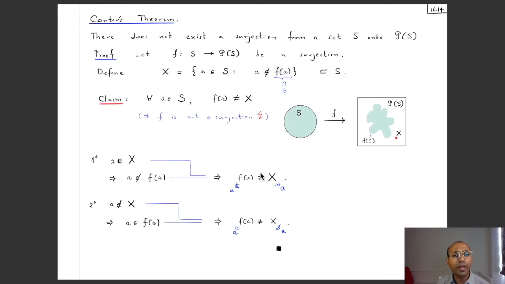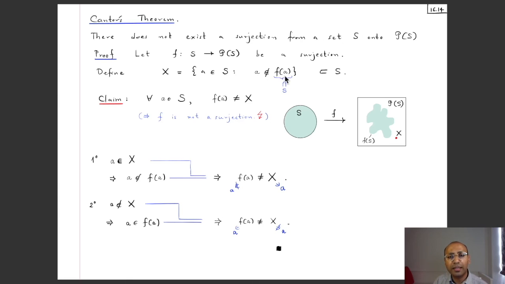So now let us show Cantor's theorem, which says that there does not exist a surjection from any set to its power set. So suppose, on the contrary, that there exists a set S and there exists a surjection F from this set onto its power set. Let us define the subset of S, which is denoted by X, which is the collection of all the elements A in S such that A does not belong to F(A).